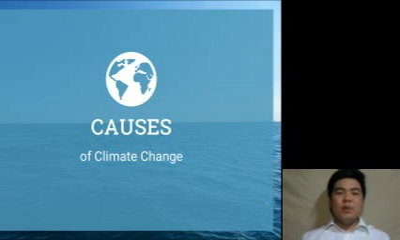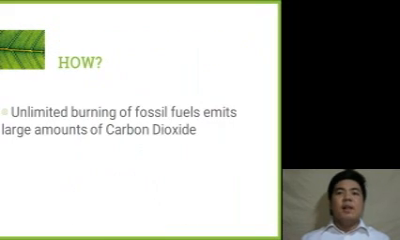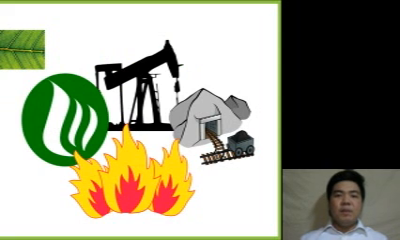Now, let's move on to the causes of climate change. Why does climate change occur? First, because of burning of fossil fuel. Because burning of fossil fuel emits a large amount of carbon dioxide. It cannot be avoided because fossil fuel is used for energy consumption.